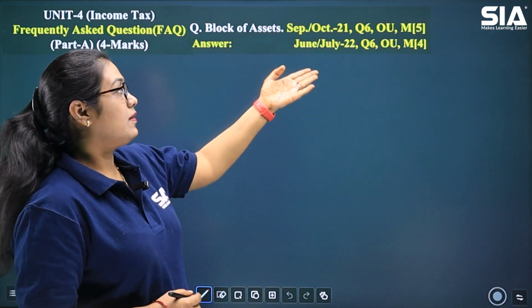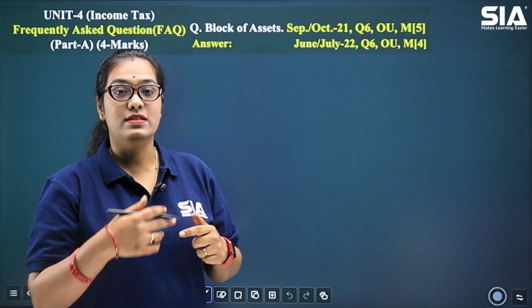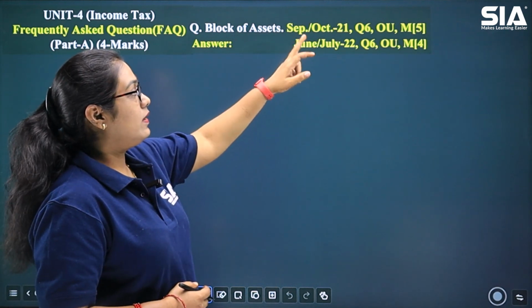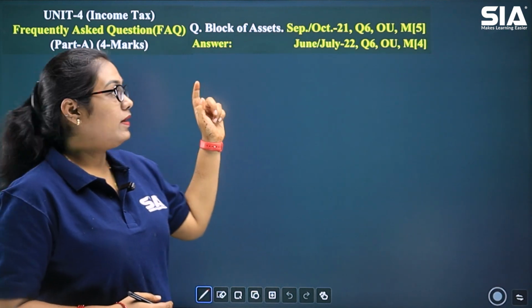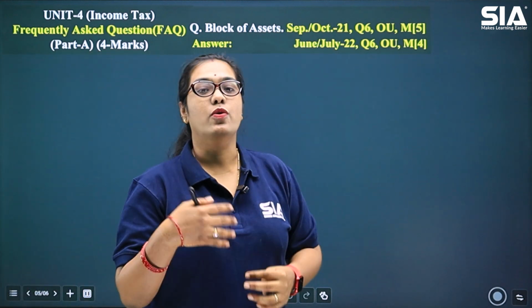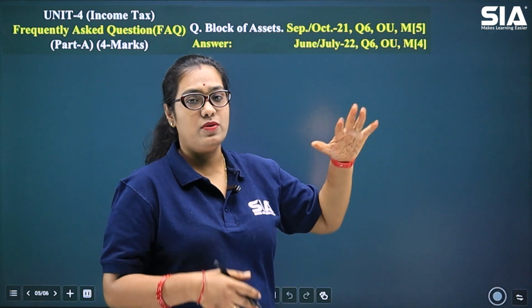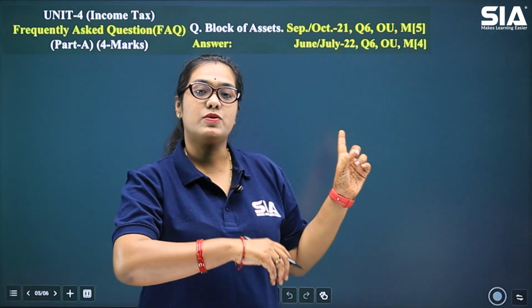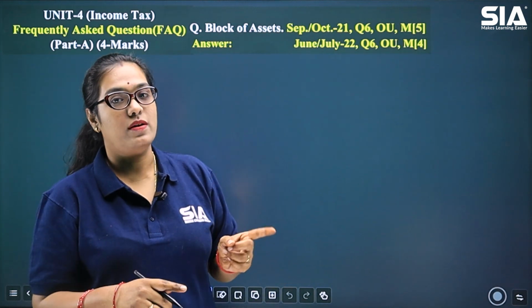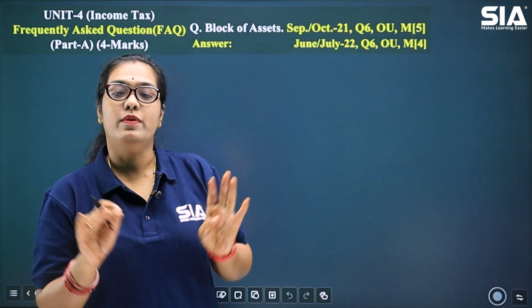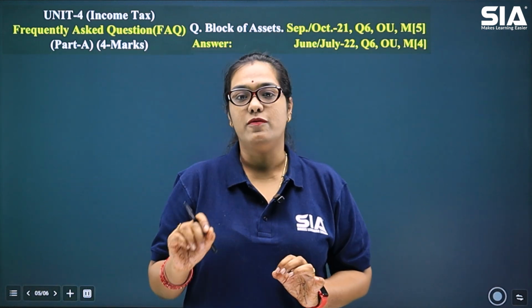As you can see, this is an important question, has been repeated consecutively, that is in 2021 and in 2022. In 2022 it is 4 marks, that is your normal pattern of exam, whereas in 2021 it has been asked for 5 marks. Now you must be wondering why. This was during the lockdown period and so it is 5 marks. But for you it is going to be 4 marks only, the normal pattern of exam.